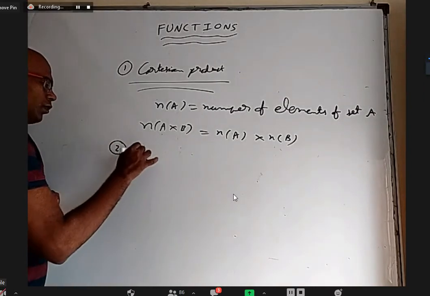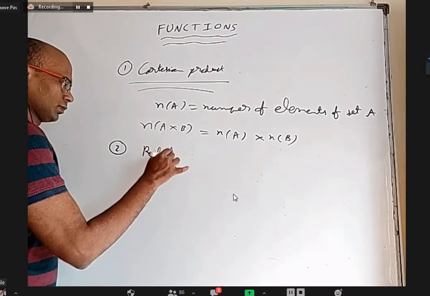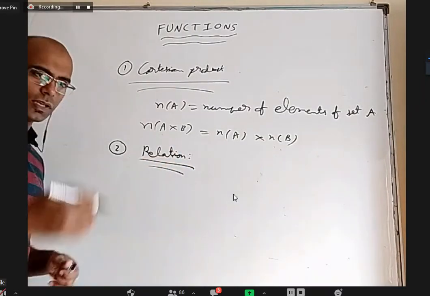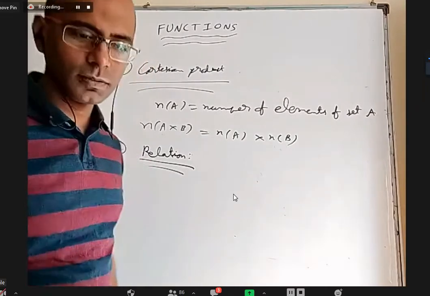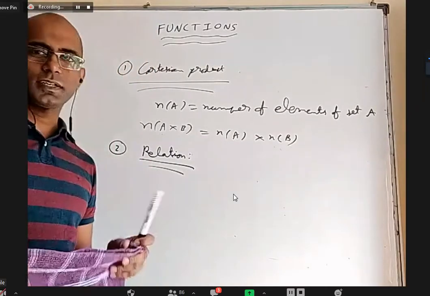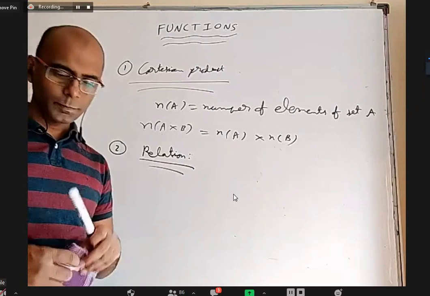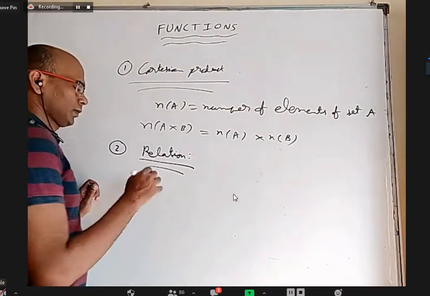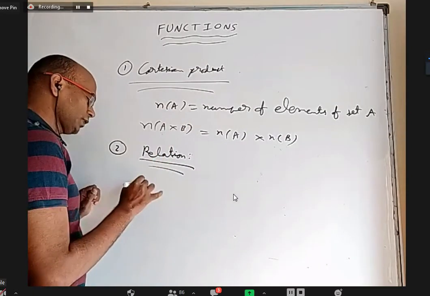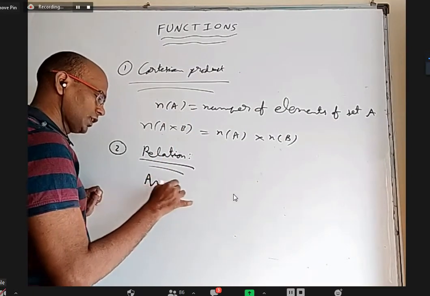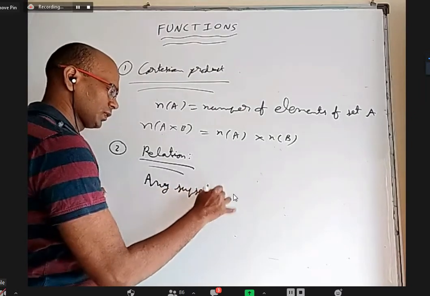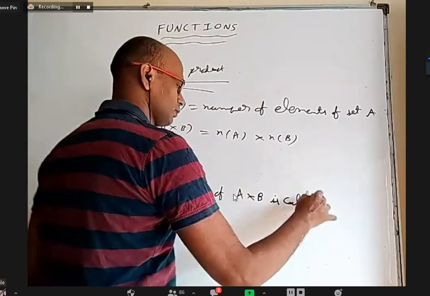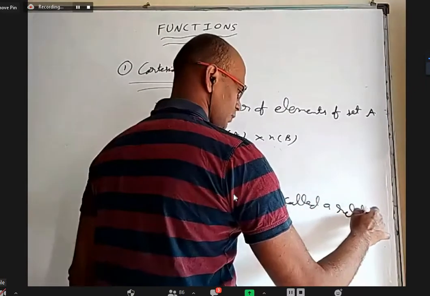Okay. What is a relation? It is not like the word in English where you have a kind of relation, brother, sister, mother, father, that kind of thing. Here, any subset of A cross B is called a relation from A to B. So any subset of A cross B is called a relation from A to B.